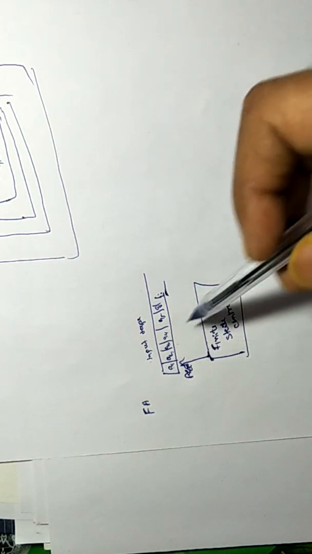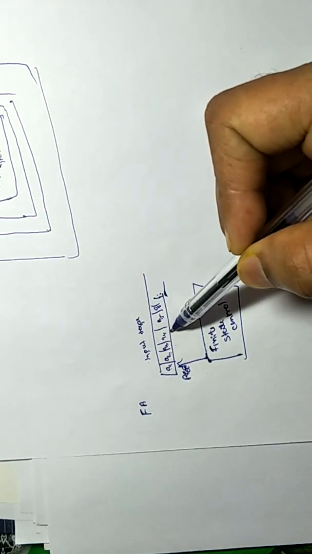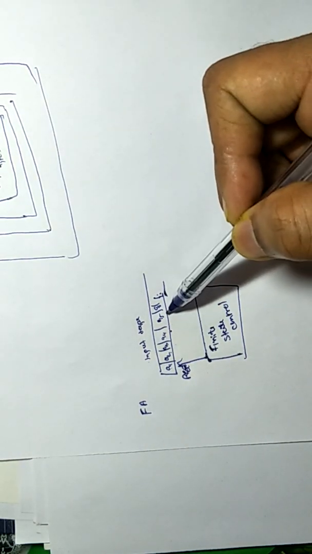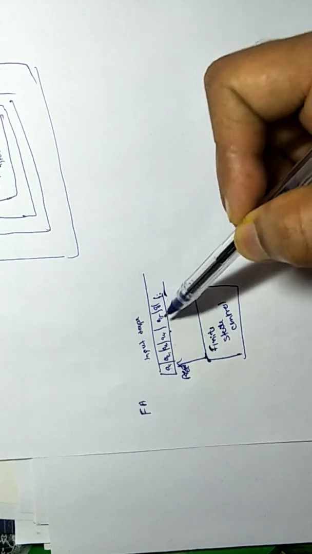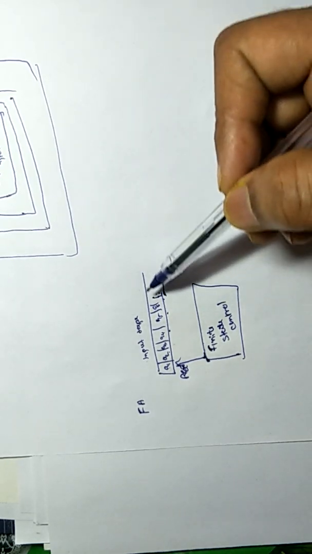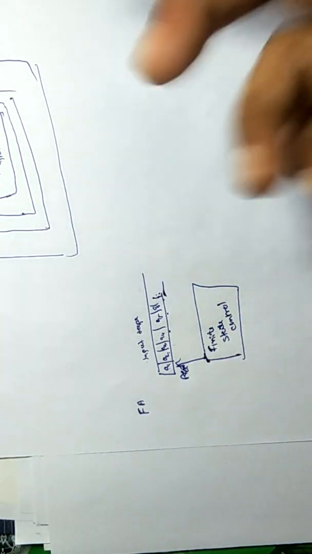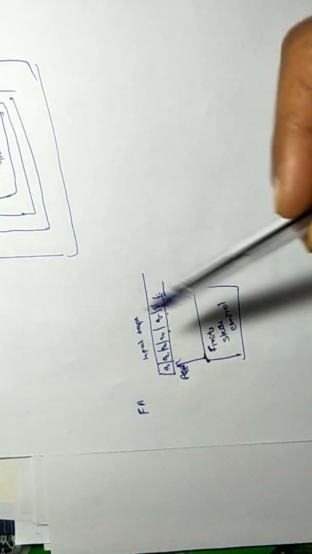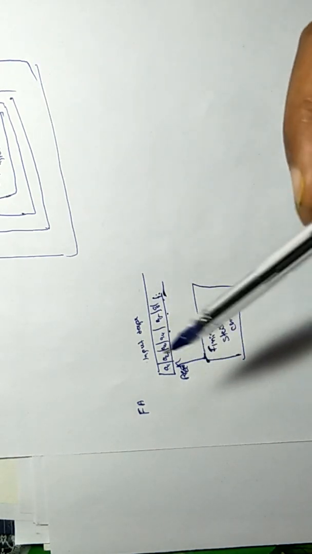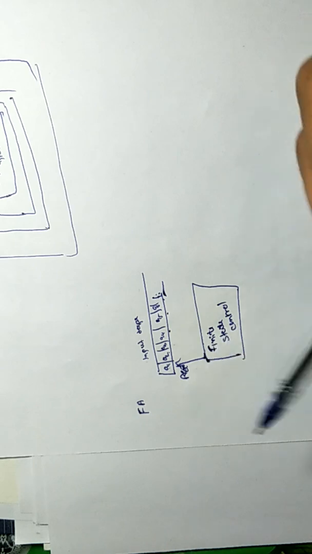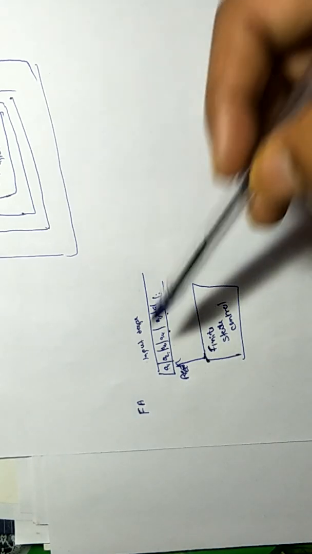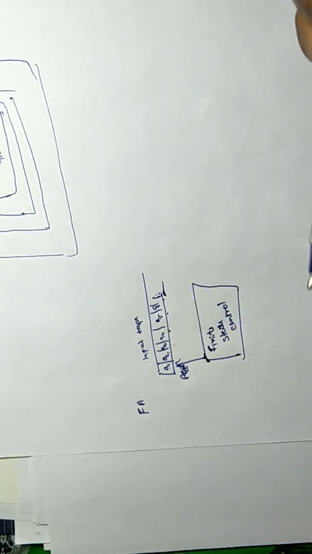So in this FA, we move to the next input symbol, then the next input symbol. We cannot go backward, we move only in the forward direction. We cannot get the previous input symbol. So it cannot accept languages like a^n b^n where we need to store the a's.